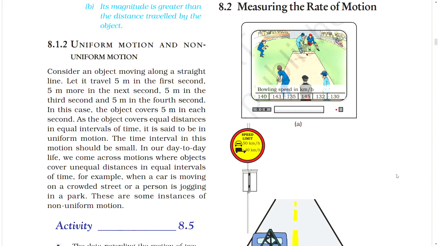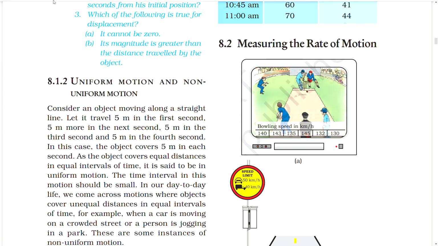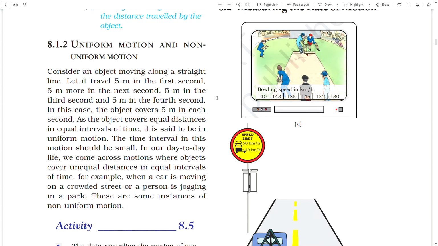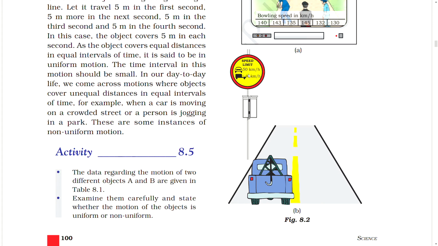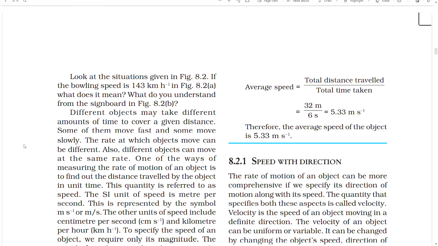8.2 Measuring the rate of motion. Figure A, figure B. Speed limit 50 km per hour, 40 km per hour. Look at the situation given in the figure. If the bowling speed is 143 km per hour in figure A, what does it mean? What do you understand from the signboard in figure B?